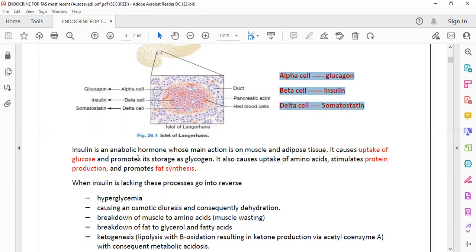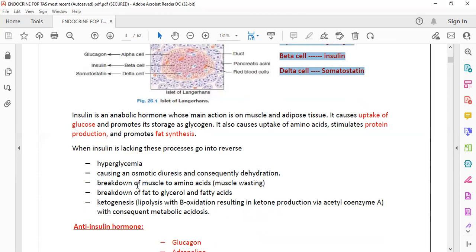There will be no uptake of glucose, so the amount of glucose will be excessive in our body. That is called a hyperglycemic condition, and for this there would be osmotic diuresis, which can cause dehydration.